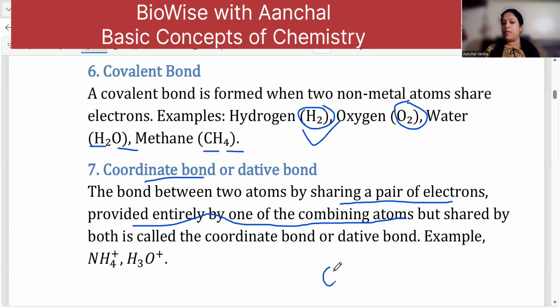For example, if I talk about oxygen, oxygen has 6 electrons in the outermost orbit, correct? Suppose this electron participates in a bond formation, and this also participates in the bond formation. What is left is the lone pair. This lone pair can be shared with a positively charged ion like the hydrogen ion. We'll see how the bonds are formed. Always remember, the ammonium ion and H3O+, that is the hydronium ion, are good examples of coordinate bonds or dative bonds.